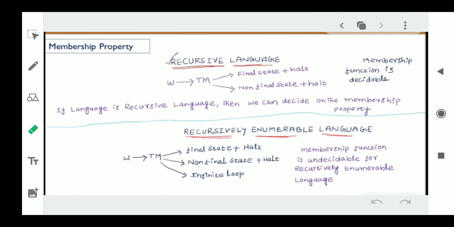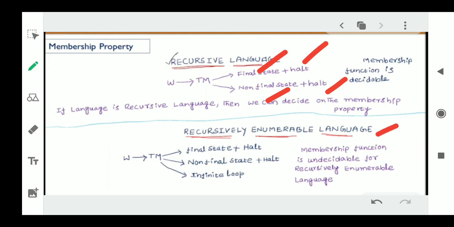And we'll also understand the membership property of recursive languages. See here, the same thing which we discussed earlier. Suppose a string is given as input to the Turing machine. It will go to the final state and halt, or if it does not accept, the Turing machine goes to a non-final state and halts. That's the common thing. If L is a recursive language, we can decide the membership property, that the machine either goes to the final state and halts, or goes to a non-final state and halts. We can decide this problem. This particular task will be done by a Turing machine.